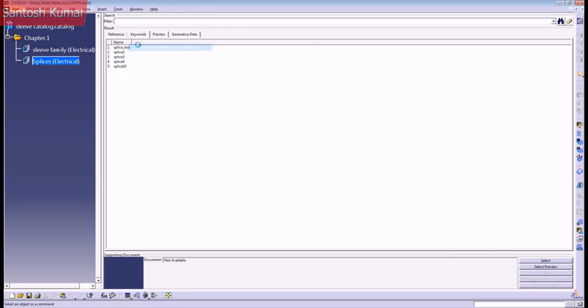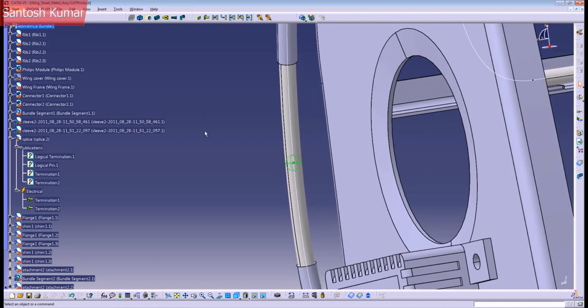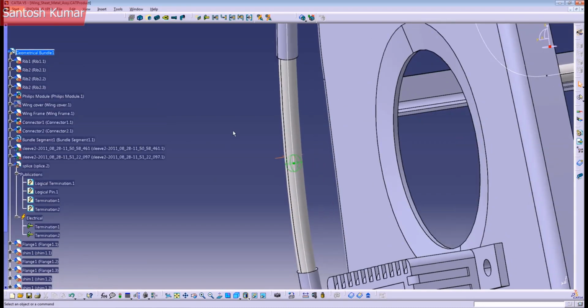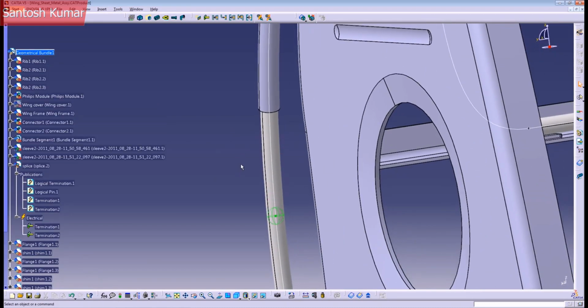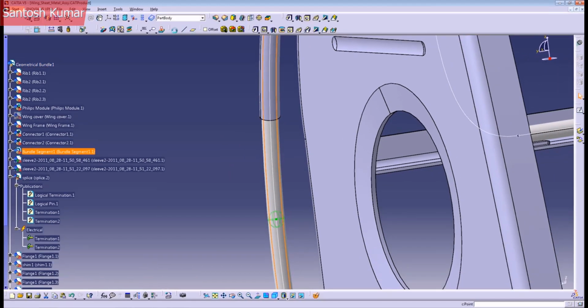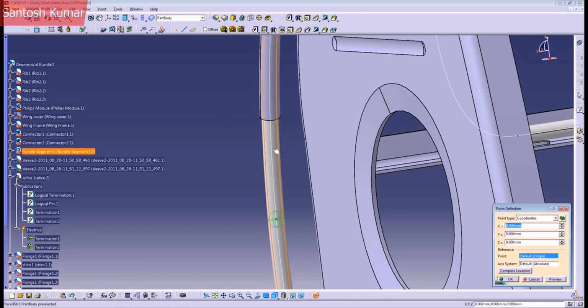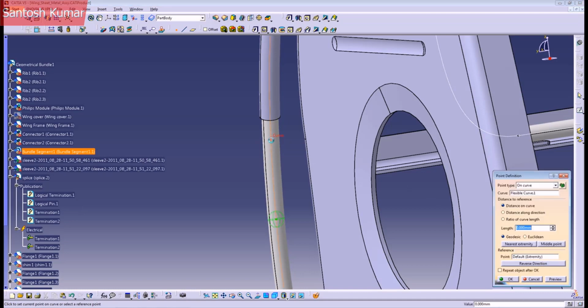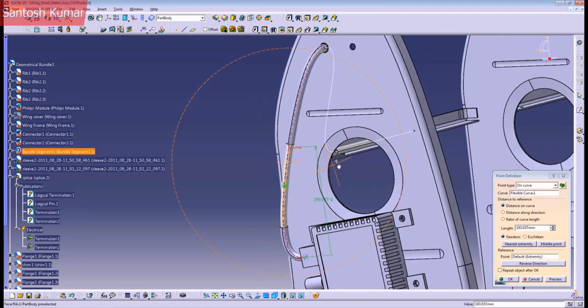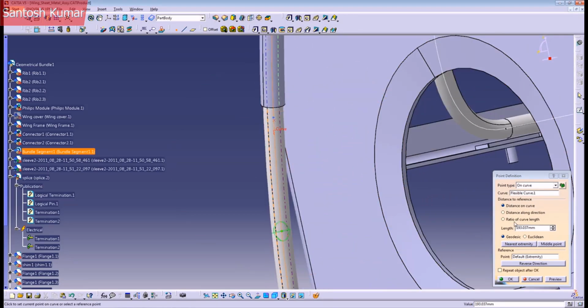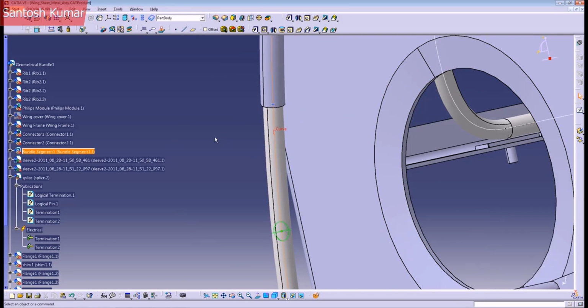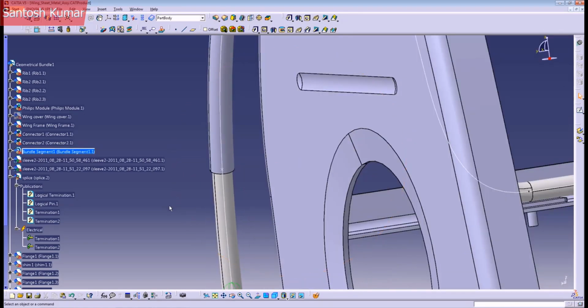and go back to your assemble. And one way I like to insert a splice is to create a point. I'm going to create a point where I want to add the splice. So select the curve here. I want to add it at 200 millimeters from the connector. So it's 200. Okay, now we have the point here.